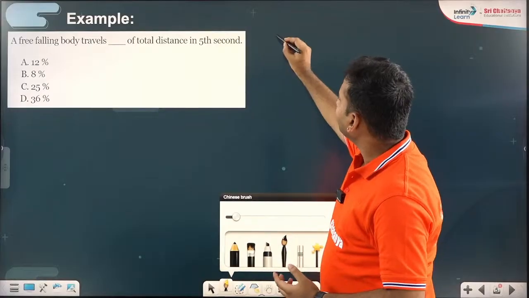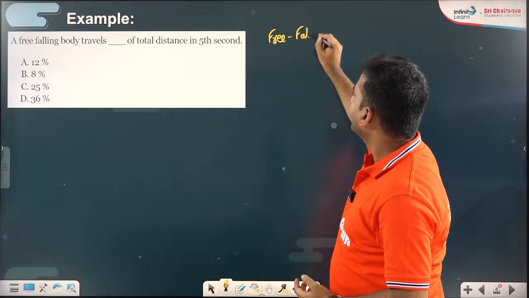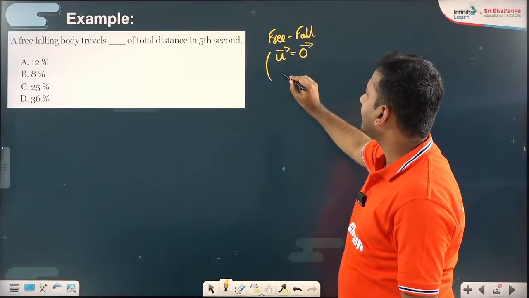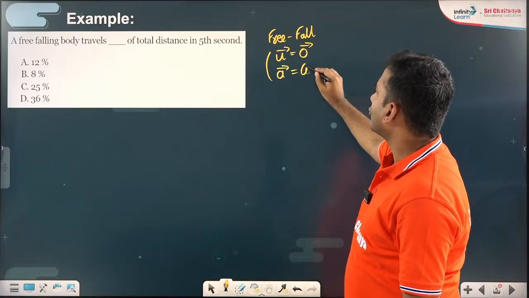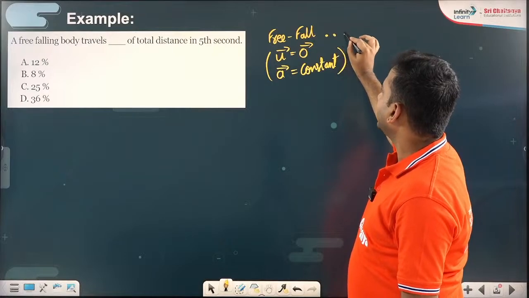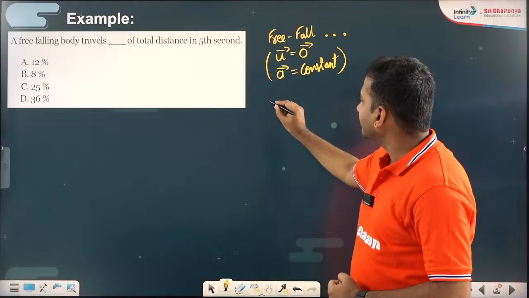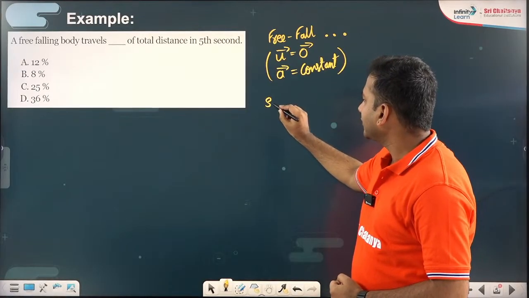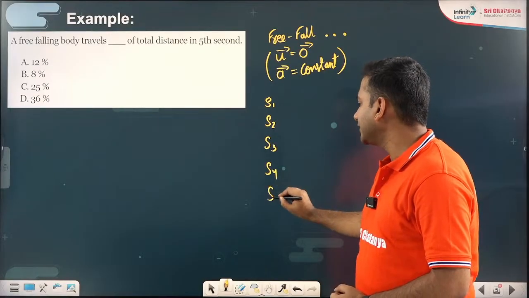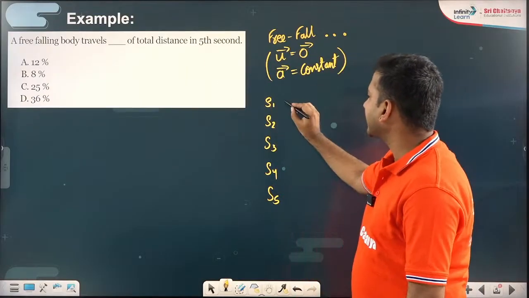Can I say, for free fall, I am assuming that the initial velocity is 0 and the acceleration is constant. Okay, that's valid for free fall. And in that case, by Galileo's law of odd numbers, the displacements covered must be in the ratio S1, S2, S3, S4, S5. Let us stop at S5. Why stop at S5? Because you are interested in the 5th second only.